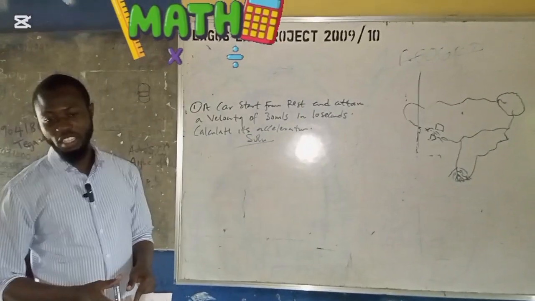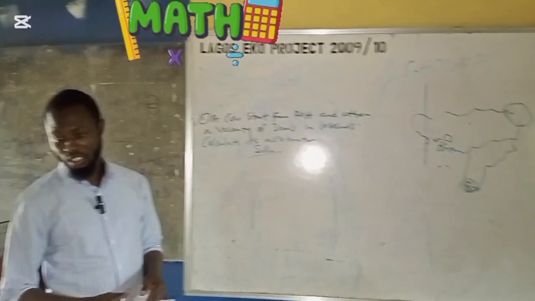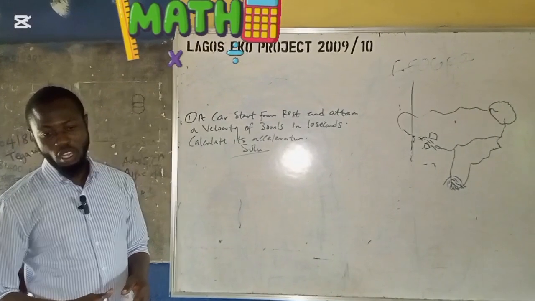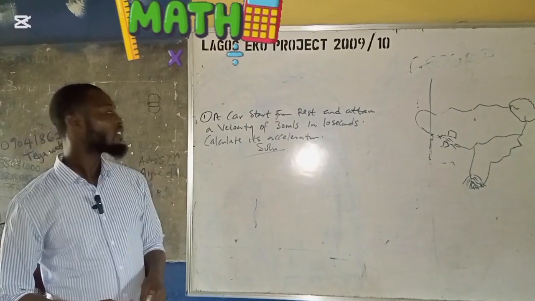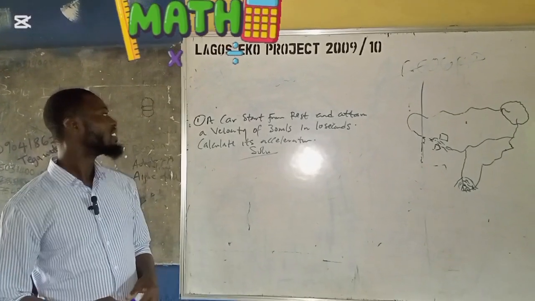You also know the one of what? S is equal to what? UT plus half AT squared. You also know that one. And also the one of what? V squared is equal to U squared plus 2AS. Forgotten? Okay, but let's solve this question now.